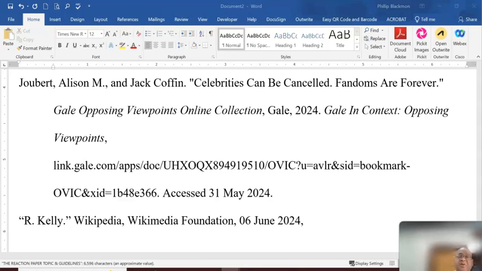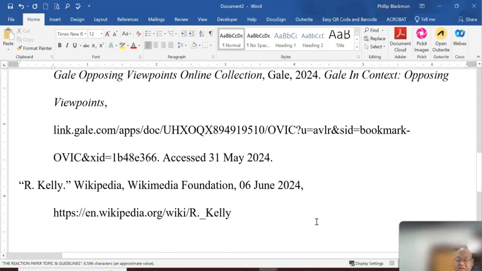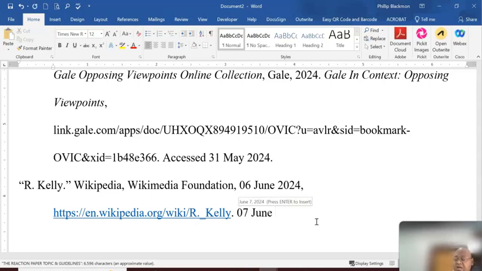I've copied it from another screen that I was showing you. I'm just going to paste it here. It's pasted. Then I'm going to put a period. After the period, I'm going to give the date of access. So for the purpose of this video, I am doing this on June 7th, 2024, which is today's date, the date that I'm making this video. And I'm going to put it here.